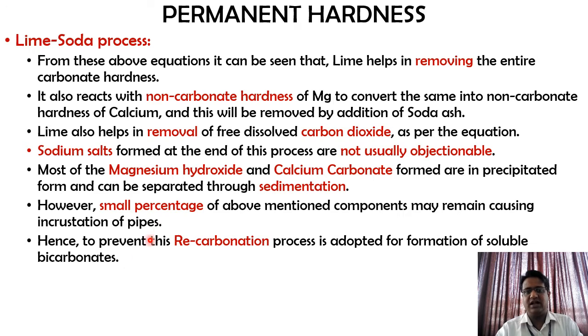Even with this process, 100% efficiency may not be achieved, so some small percentage of these components may remain, which causes incrustation of pipes. That is, they form scales on the inner lines of the pipelines in the industries. To avoid those, we usually go with the recarbonation process, where soluble bicarbonates are formed.